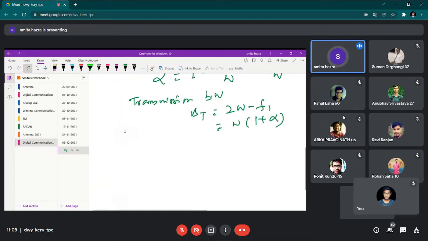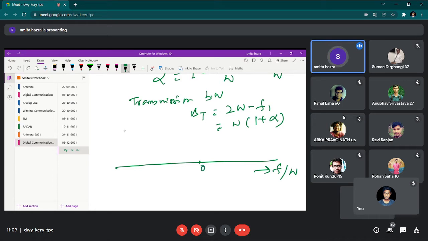And if we show it with some arbitrary scale, then it will be like this. Suppose here in the plot we are taking f by W. That means we are plotting the normalized frequency, so instead of writing f only, we are writing f by W. Obviously here the parameter will be numeric only.